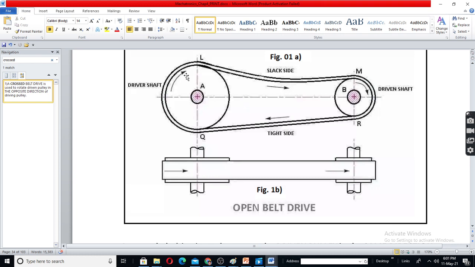Else, if you are using this as a driver and this is rotating anti-clockwise, now the top will become tight and the bottom will be slack. Then the area of contact of the belt with the pulley will become less. Then stability will be lesser. Efficiency also will be lesser because slippage will be more.